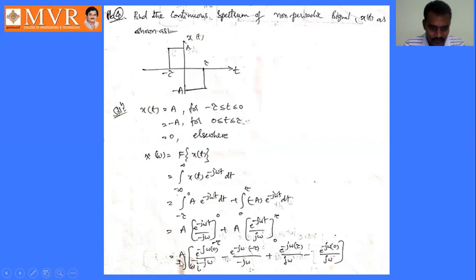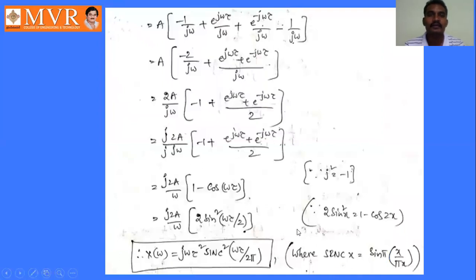Okay, so it is equal to a into, by substituting the values of 0 and minus tau here, it will become like this. And here also, by substituting the values of tau and 0, this will become this expression. Now by simply adding these two, minus 2 by j omega into e power j omega tau plus e power minus j omega tau by j omega. Okay, by taking the LCM for this one.